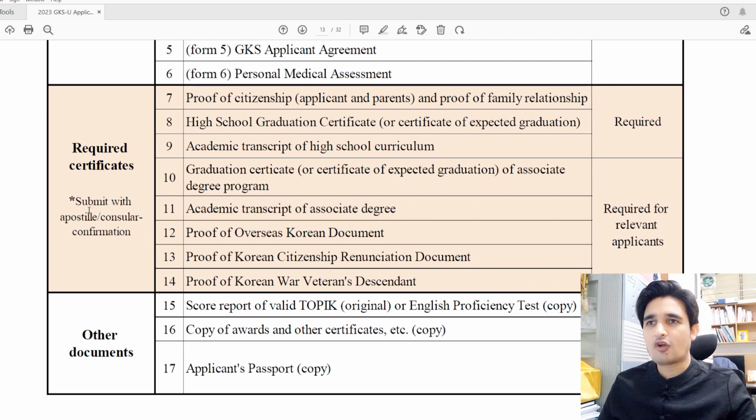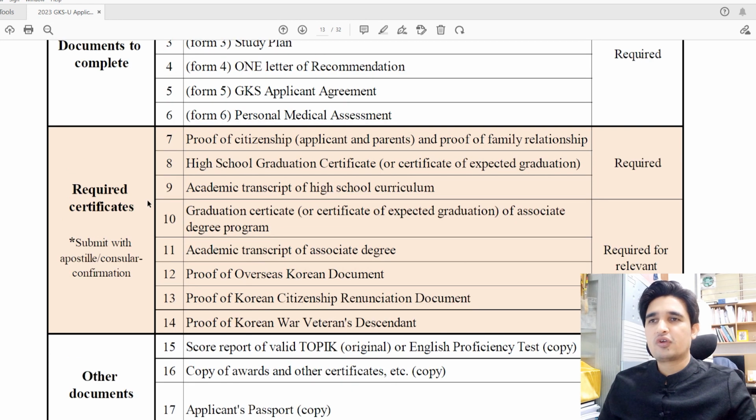Here you can see that all these documents must be submitted with apostille or consular confirmation. So you must submit 3 documents by apostille or consular confirmation. First one is your and your parents' proof of citizenship. It must need an apostille stamp or must be attested by the Korean embassy. But if you are submitting your passport, then there is no need for apostille or attestation from the Korean embassy. Then your FRC must be apostilled or attested by the Korean embassy. Then your high school graduation certificate also needs to be apostilled or attested, and your transcript also needs to be apostilled or attested by the Korean embassy.